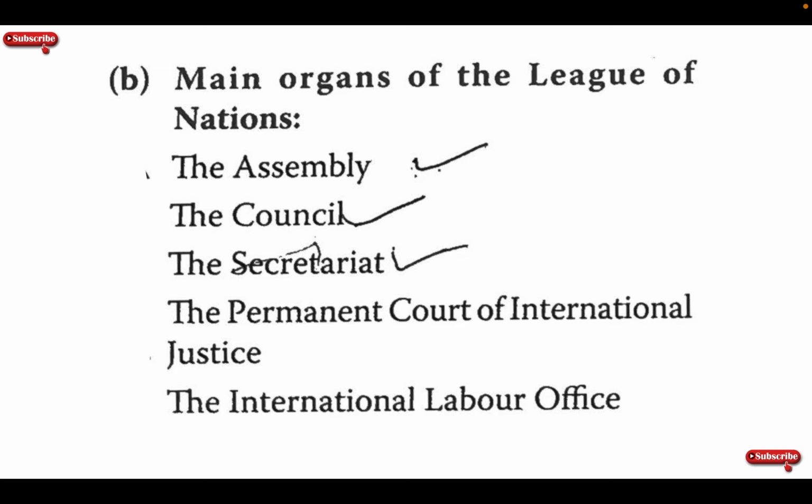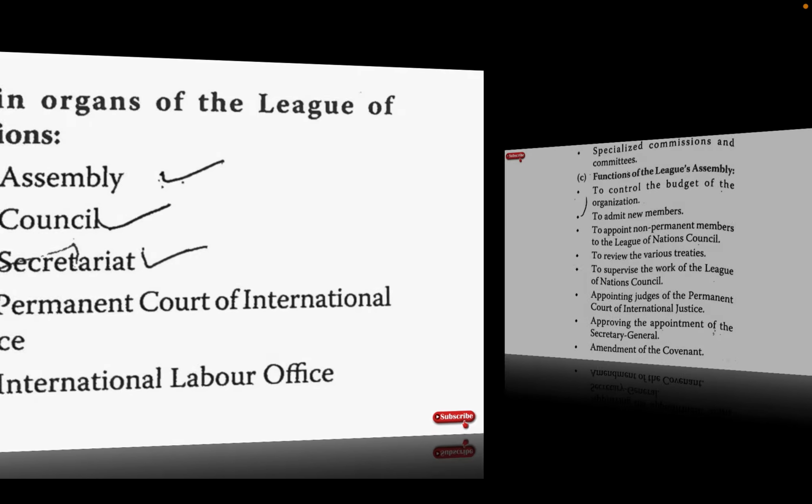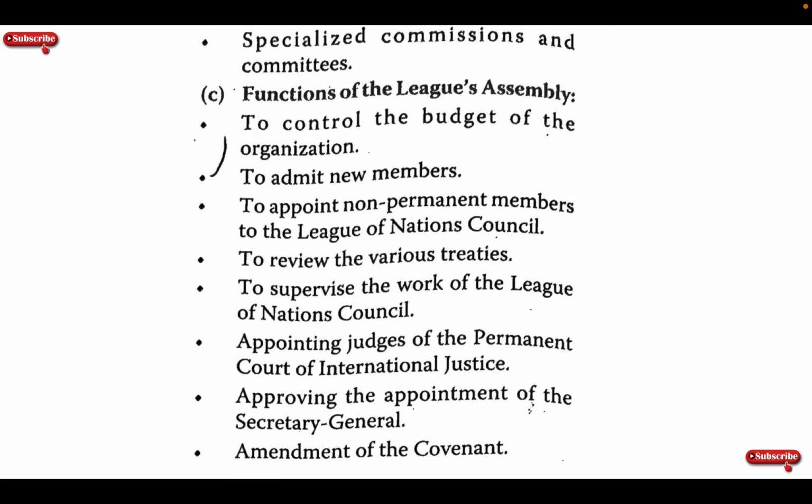Main organs of the League of Nations: the Assembly, the Council, the Secretariat, the Permanent Court of International Justice, the International Labour Office, and specialized commissions and committees.